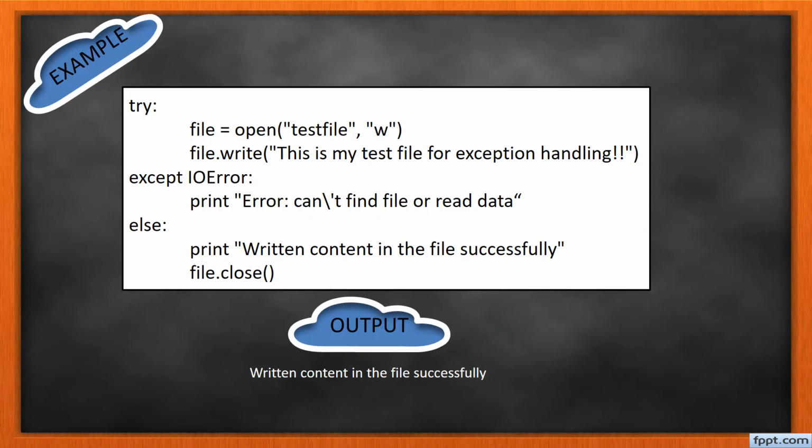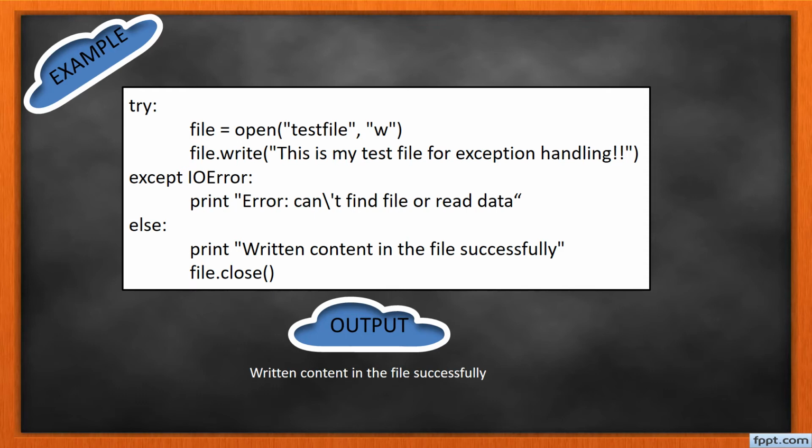Now let us see an example for this. Here I am opening the test file, and I am opening it in the write access mode. Here I have added the try and except block. If the required file is not found, or we don't have permission to write to the particular file, an exception is going to be raised. Here the exception is handled by using the except block. In the except block I have mentioned the error: it can't find the file or read the data.